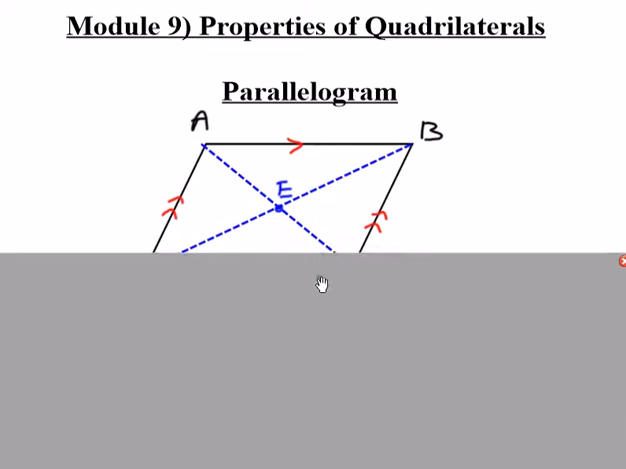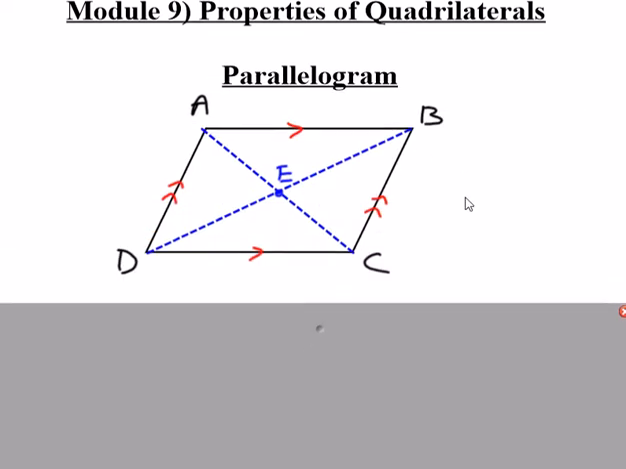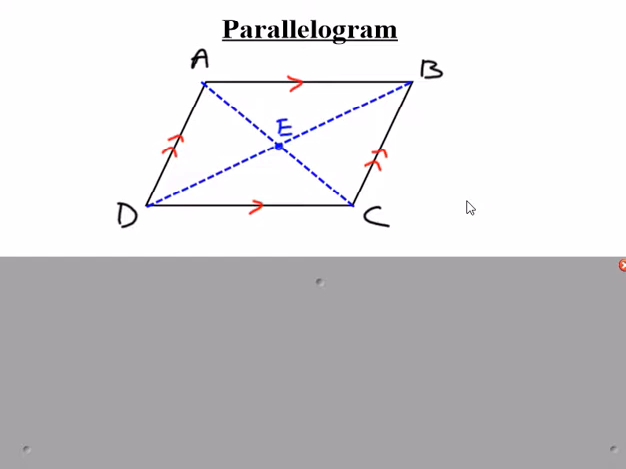In Module 9, we're working with different types of quadrilaterals. We've already learned previously that a quadrilateral is a polygon that has four sides. So that's what makes a quadrilateral: it's a polygon and it has exactly four sides. But now there's specific types of quadrilaterals, one of which is a parallelogram.